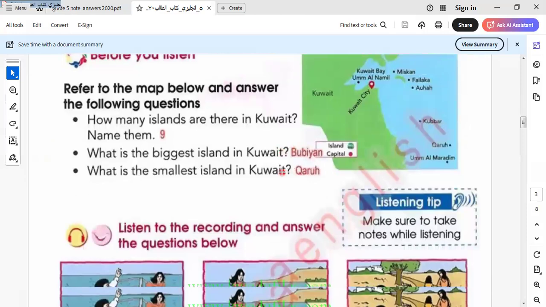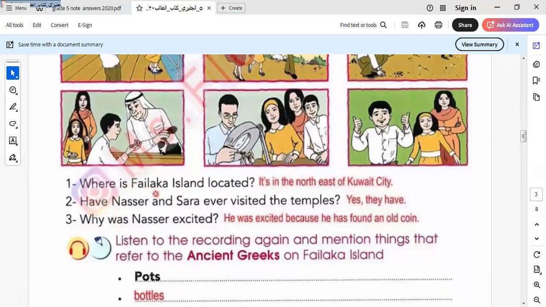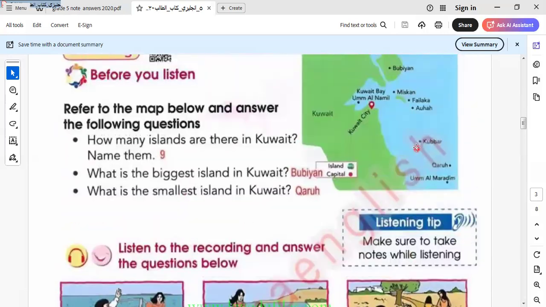Okay, let's go to another item here in this unit. Where is Failaka Island? This is the island that I think all the people who live in Kuwait know, because I'm not living in Kuwait. Failaka Island is located in the northeast of Kuwait. I think it is here on the map.